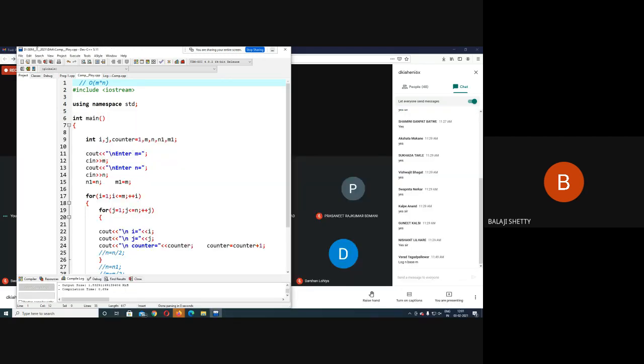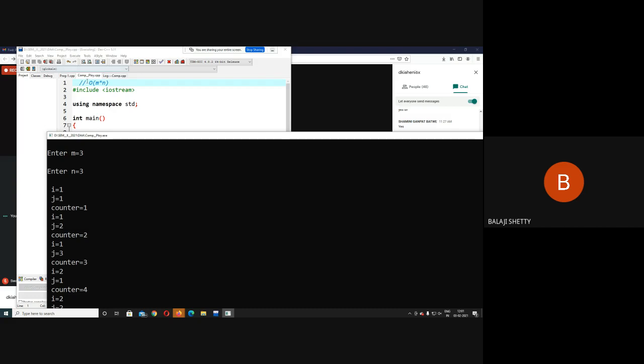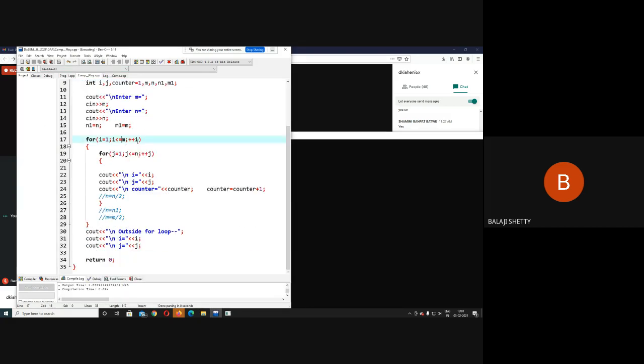Understood or not? Suppose I enter m and n both same. What will happen? See here, I enter m as 3, n as 3. Now both are same. So here 9 times. m into n is 9 times. So here if I replace m by n, what is the complexity? n into n, n square. If I replace this m by n, i less than n, j less than n, what is the complexity here? Initially m into n, now I am replacing it by n both. So complexity is n into n, n square.